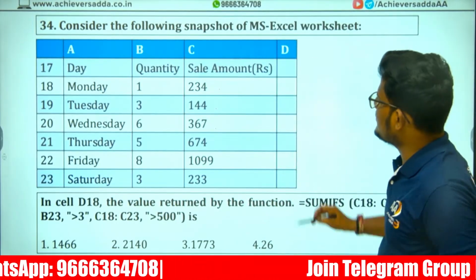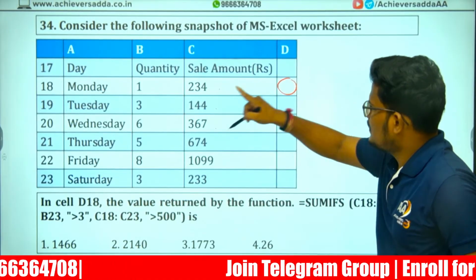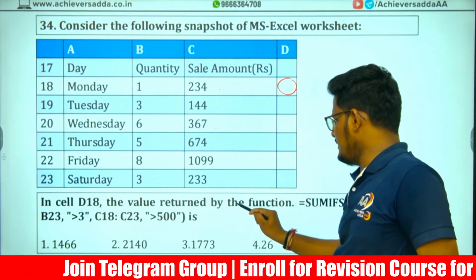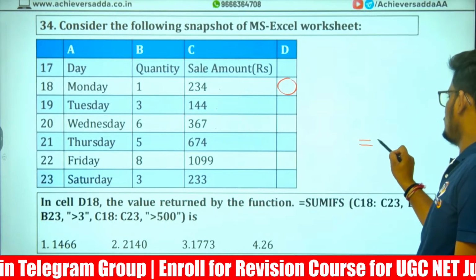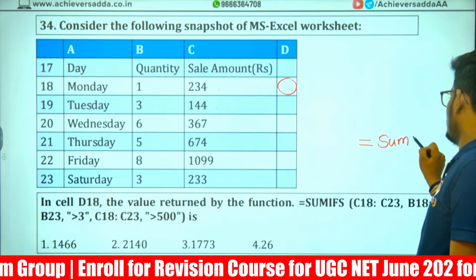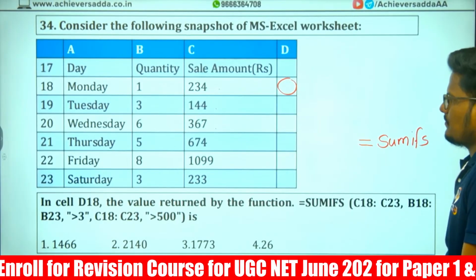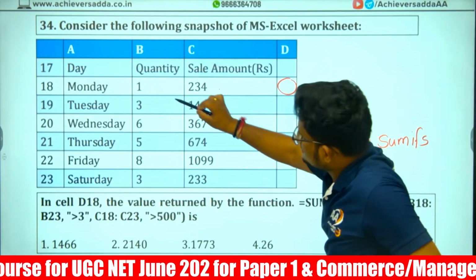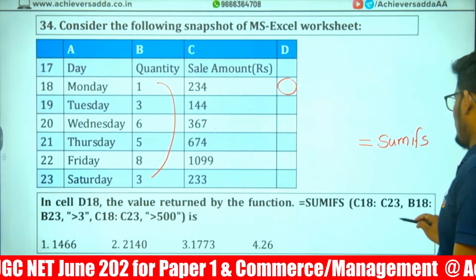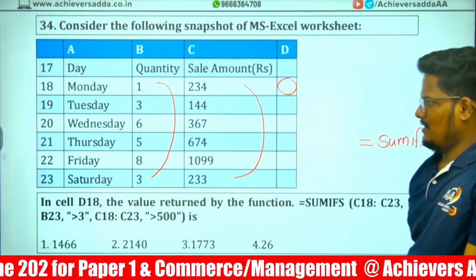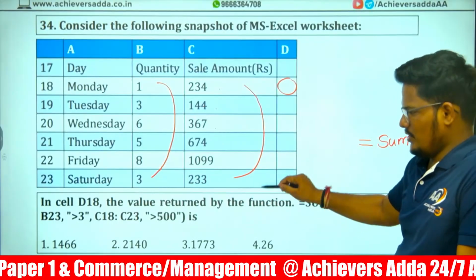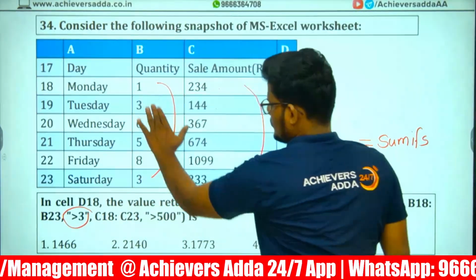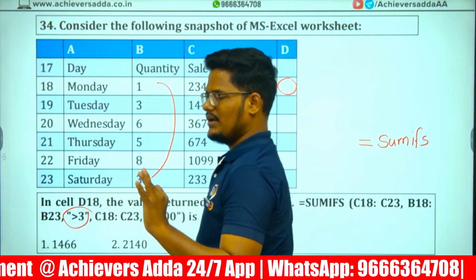In cell D18, that is here, 18th row, column D. Rows and columns need to be checked. The value returned by the function equals SUMIF. SUMIF, C18 to C23, comma, B18 to B23. From here to here, here to here. The condition is more than 3. Here to here, more than 3. We need that sum.